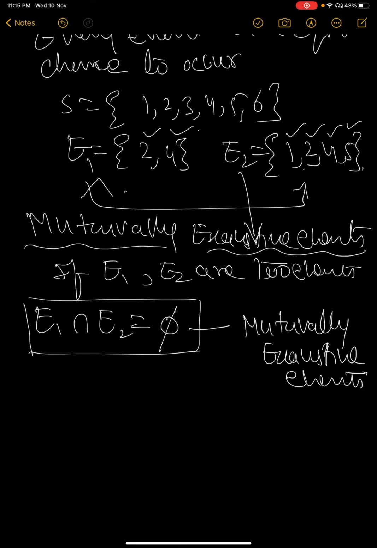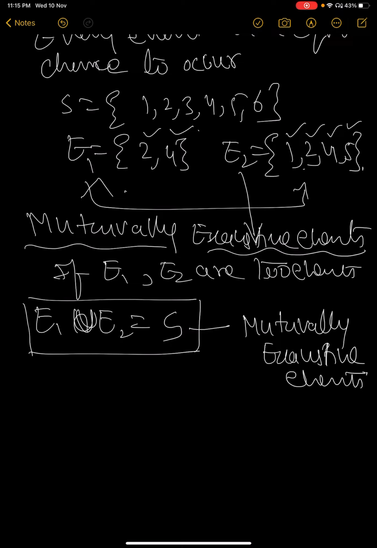mutually exclusive. Here, mutually exclusive events means E1 intersection E2 is equal to phi. Once again I am explaining, mutually exhaustive events means E1 union E2 is equal to S. Here E1 union E2 is equal to S, then mutually exhaustive events. Suppose you take the above example, it is not mutually exhaustive because even 6 is not present here.